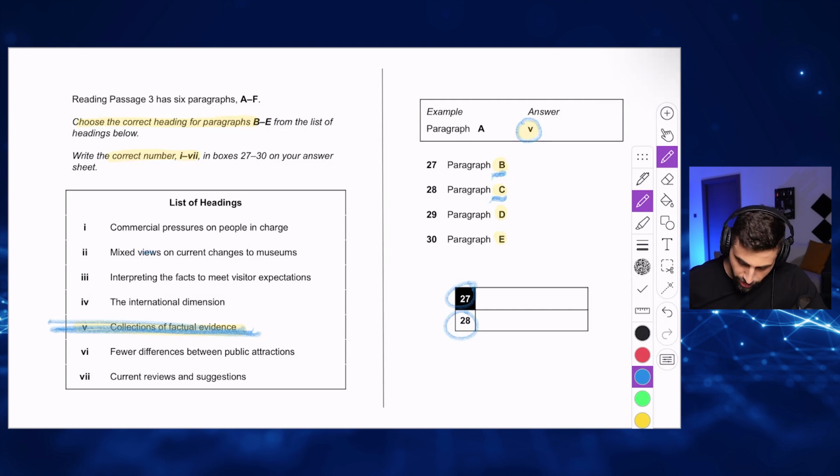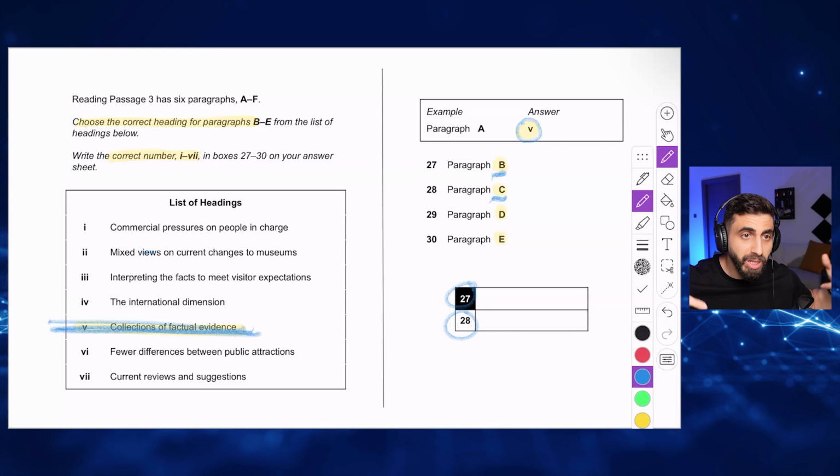The international dimension, or the international effect, the global effect of museums. Fewer differences between public attractions, very small differences between public attractions. Public attractions are like touristic places. Yeah? Current reviews and suggestions, like feedback and recommendations.